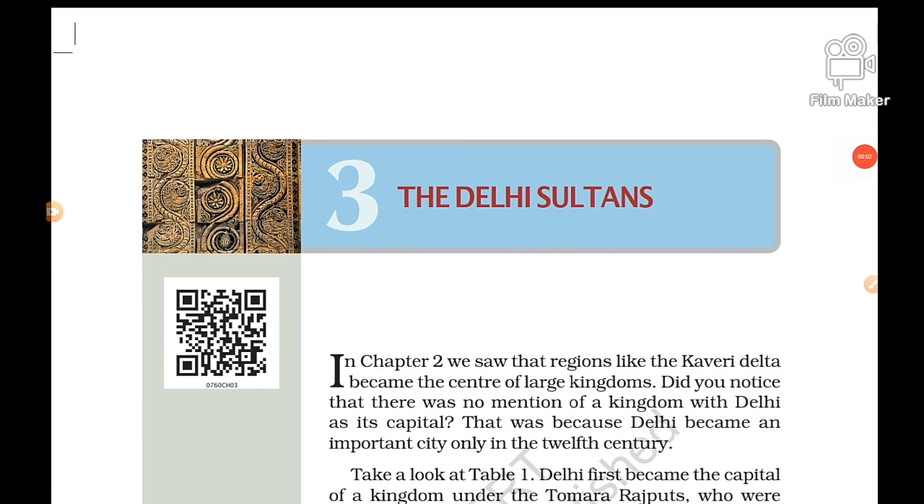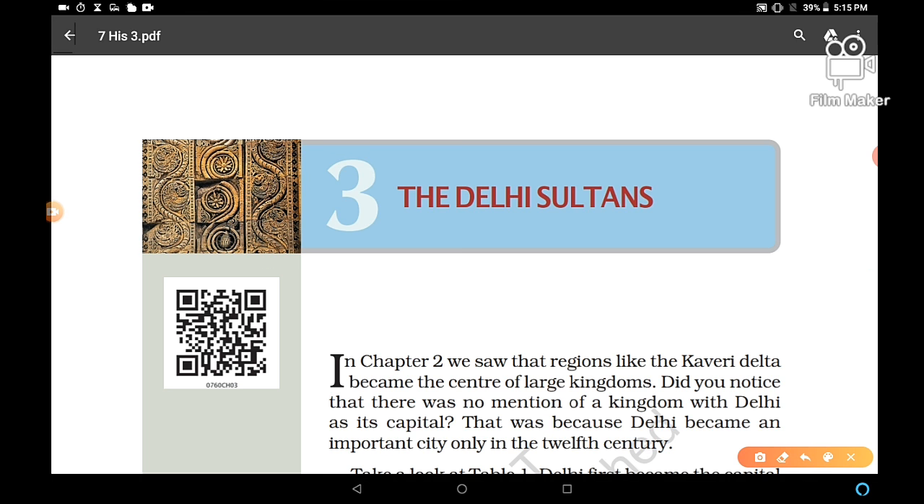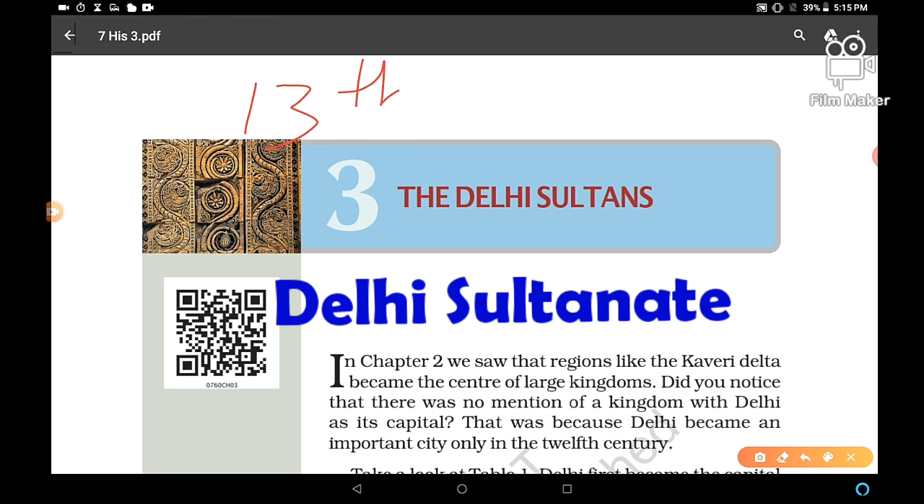Dear students, let's start the third chapter of history of your class, the Delhi Sultans. In this chapter, we'll study the period of the Delhi Sultanate. Delhi Sultanate is a specific period in the middle period, from the 13th century to the 16th century in India. Right? This is the specific period. In this period, a total of 5 dynasties ruled over Delhi.